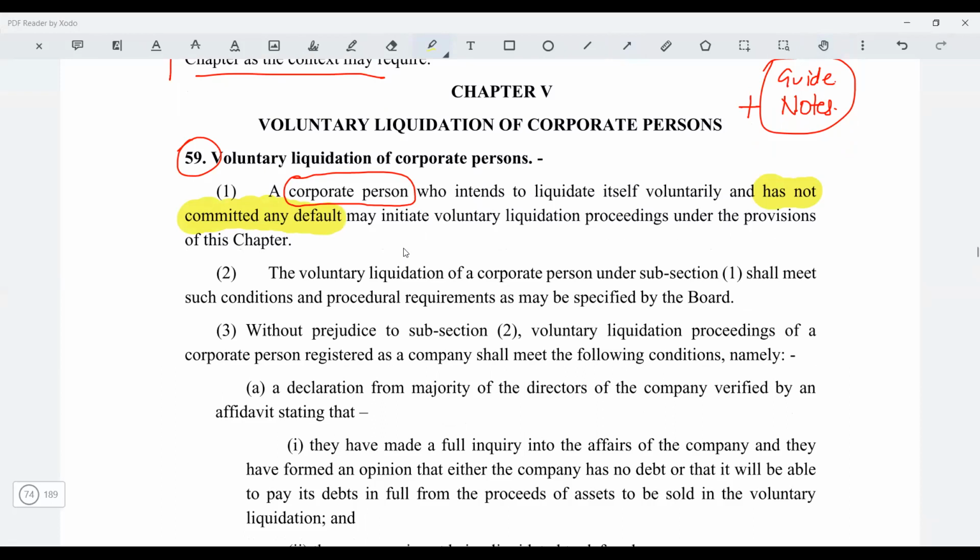The voluntary liquidation of a corporate person under subsection 1 shall meet such conditions and procedural requirements as specified by the board. So basically there you have to see the liquidation regulation, voluntary liquidation regulation.